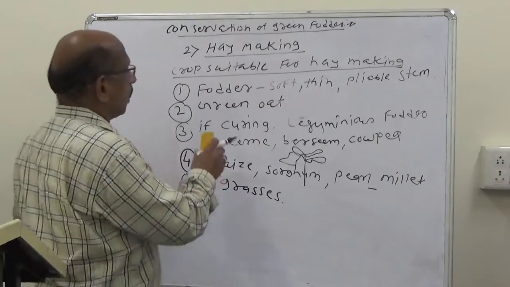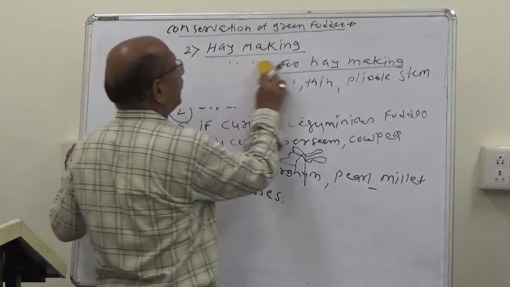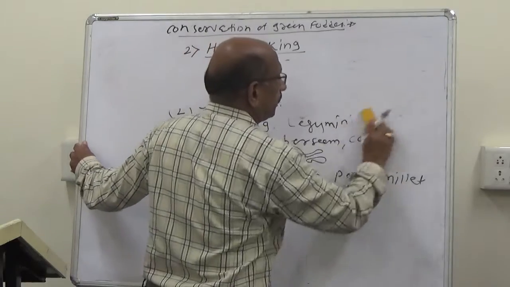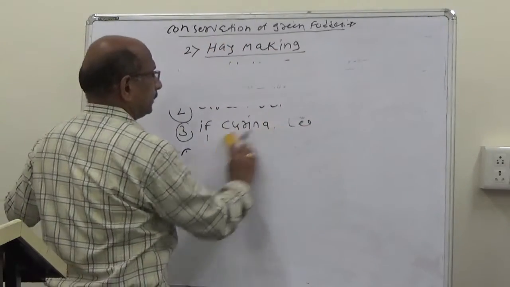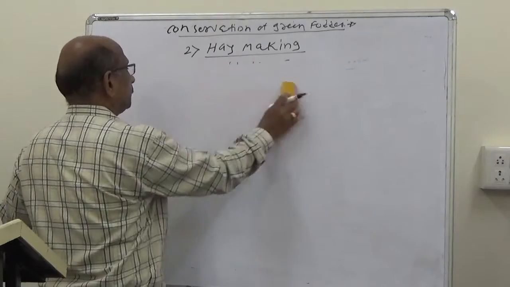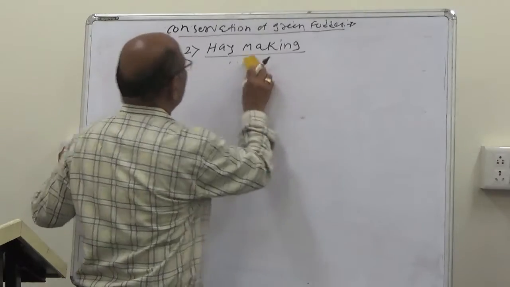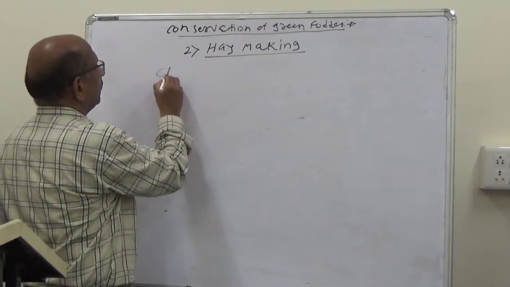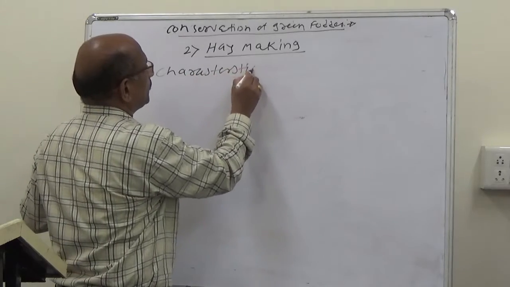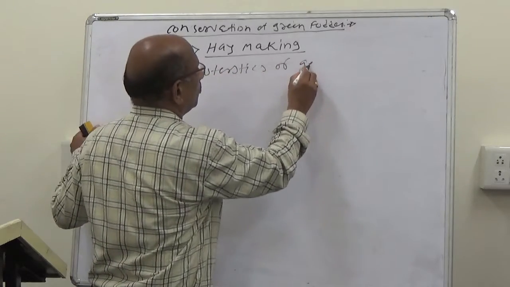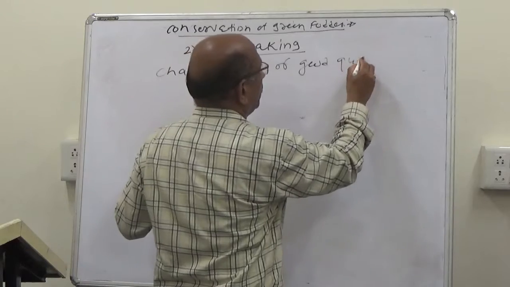So after the crops suitable for hay making, then characteristics of good quality hay.